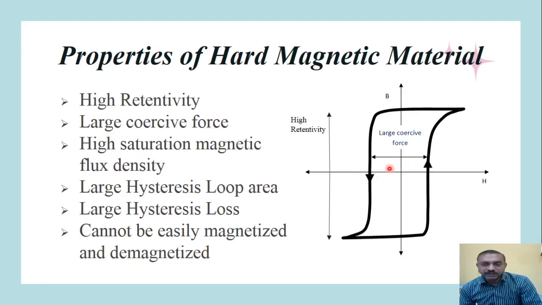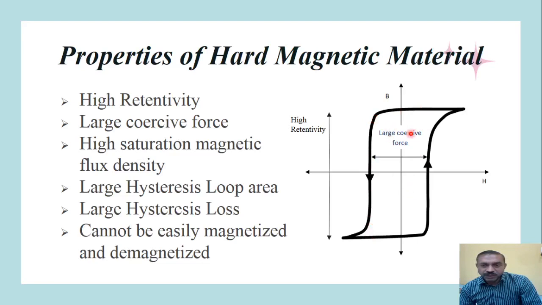It means that they will have a high value of coercive force, in ampere per meter, to demagnetize. Third is the high saturation magnetic flux density, which we can observe from this graph, that this material will have a higher level of magnetic flux density. Then we can see that the loop area of the hysteresis is large, and that is the requirement of hard magnetic material.